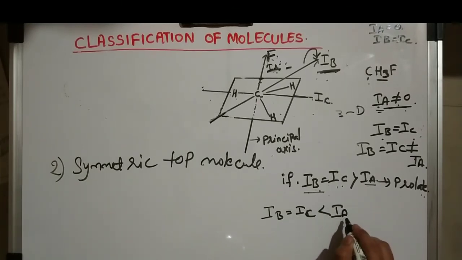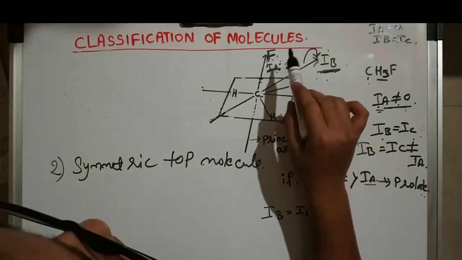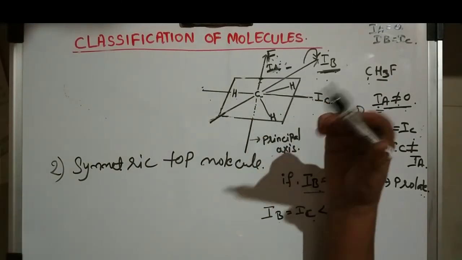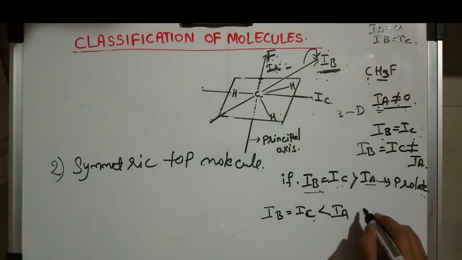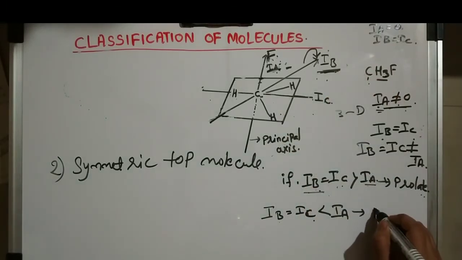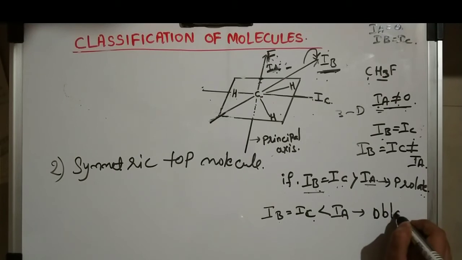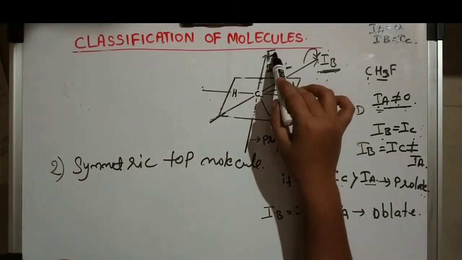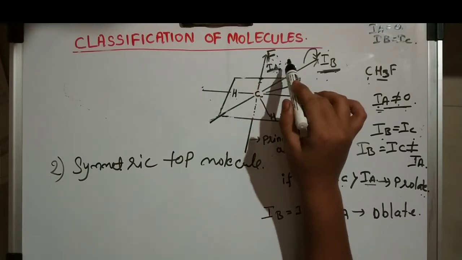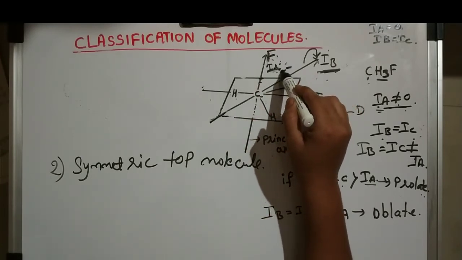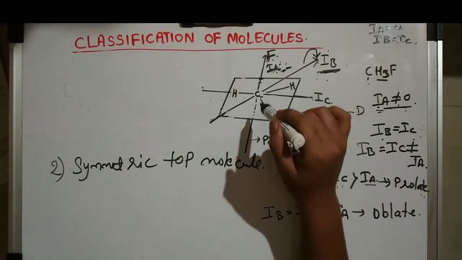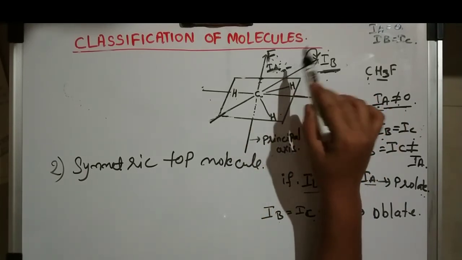The second one is if IB is equal to IC and is greater than IA, meaning the moment of inertia is more over here. So I need to apply more force, and we name it as oblate. To rotate a fluorine molecule, how much force do I need to apply? That is named IA, and here IA is not equal to 0.